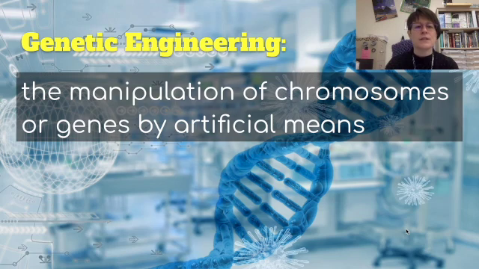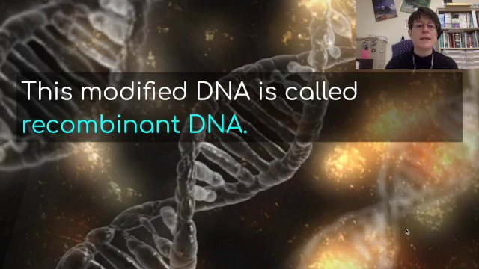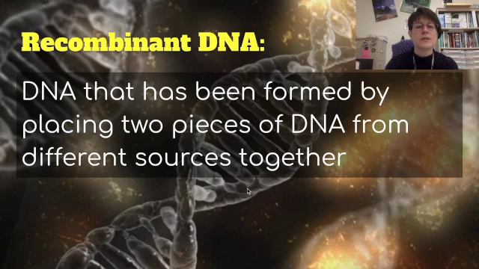So genetic engineering is the manipulation of chromosomes or genes by artificial means. This can involve a single gene being taken from one genome and placed in another genome. So from one organism's genetic material to another organism's complete genetic material. This modified DNA is called recombinant DNA. Notice recombinant looks a lot like the word recombined, and that's what it is. It's recombined DNA. So recombinant DNA is DNA that has been formed by placing two pieces of DNA from different sources together.